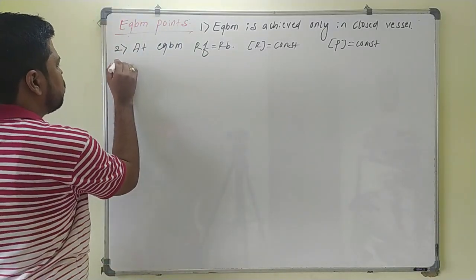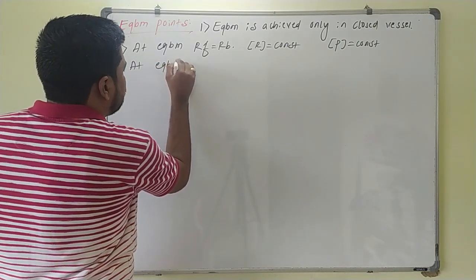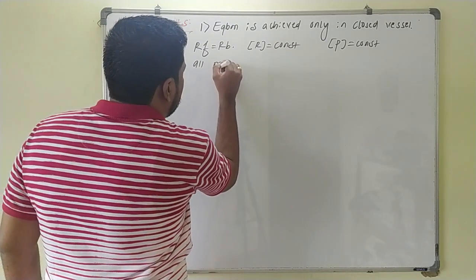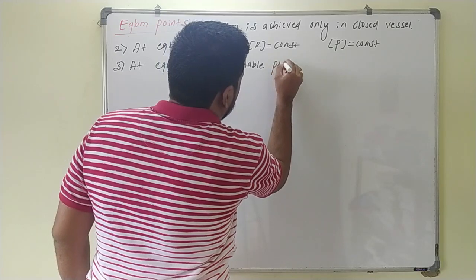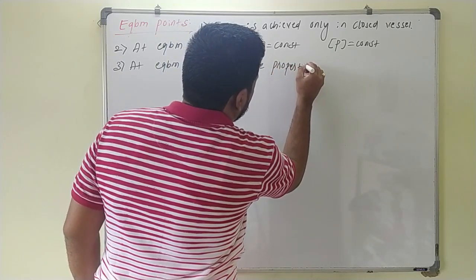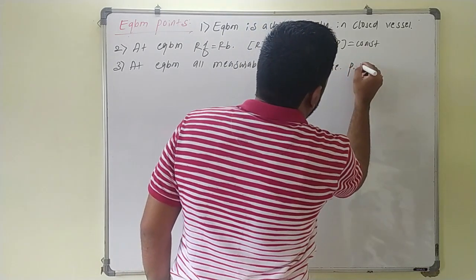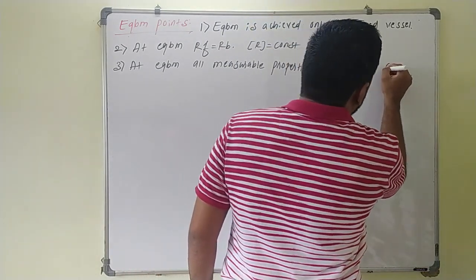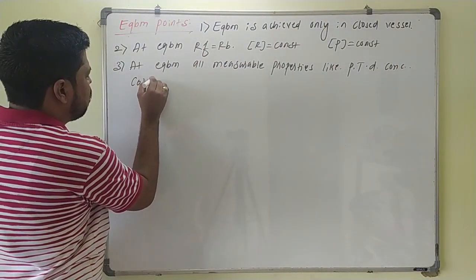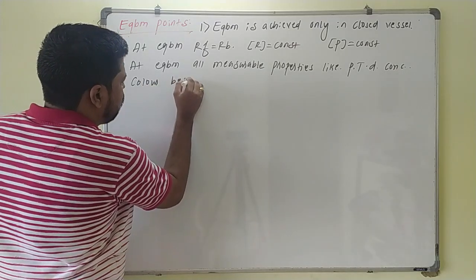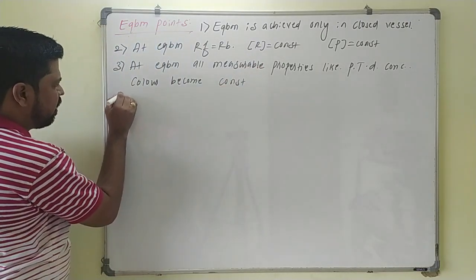So the next point: at equilibrium, all measurable properties like pressure, temperature, density, concentration, color become constant.